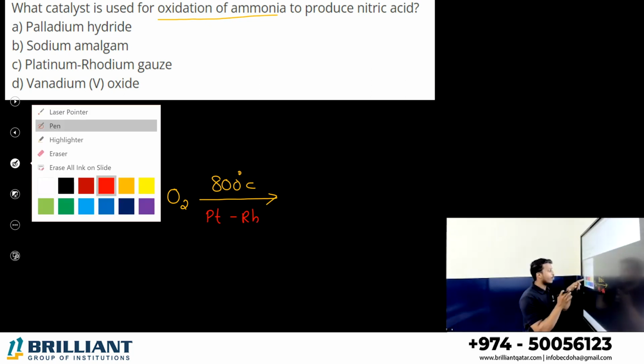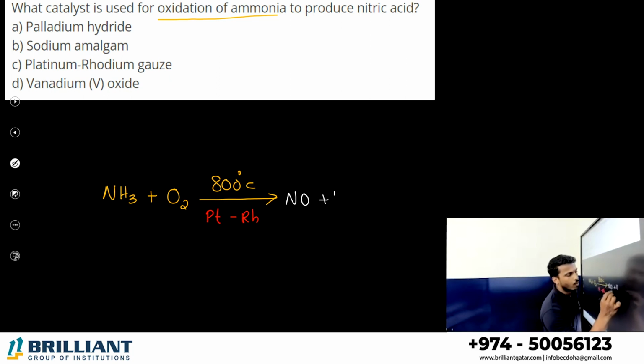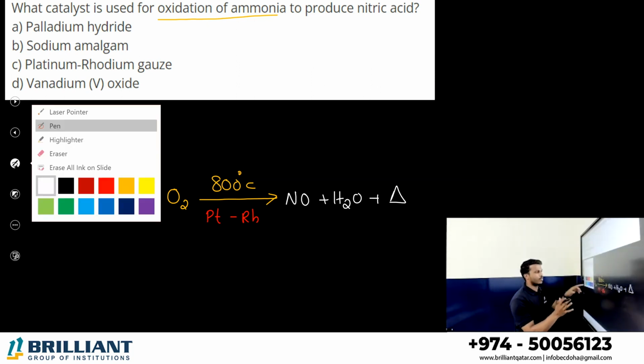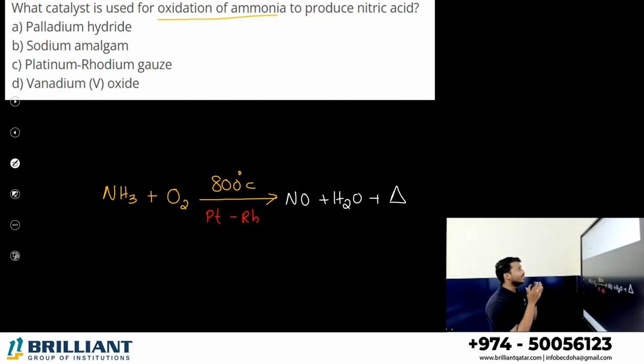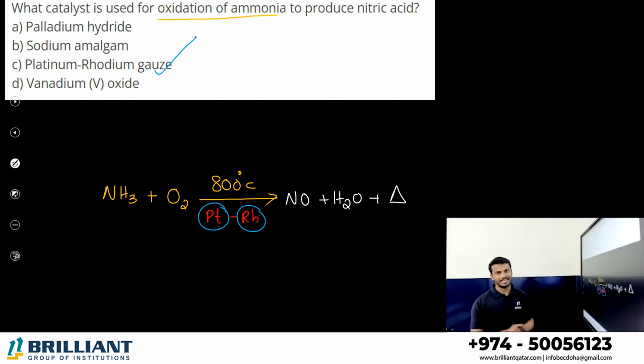So when ammonia is treated with oxygen, oxidation of ammonia happens, and we get mainly nitrogen monoxide and water along with heat. It's an exothermic reaction. Nitric acid production is not completed here, some more reactions are there. These are the steps for the oxidation of ammonia. So what is the catalyst being used? Platinum rhodium catalyst. Option C is the correct answer.